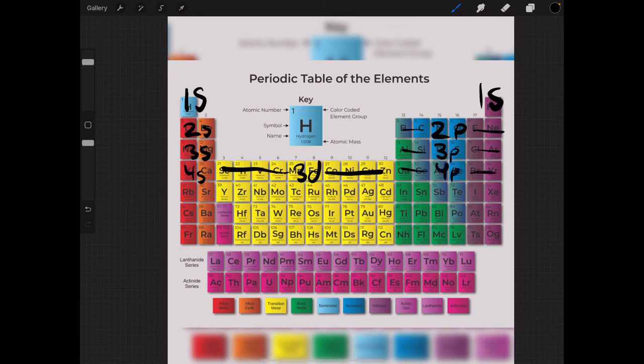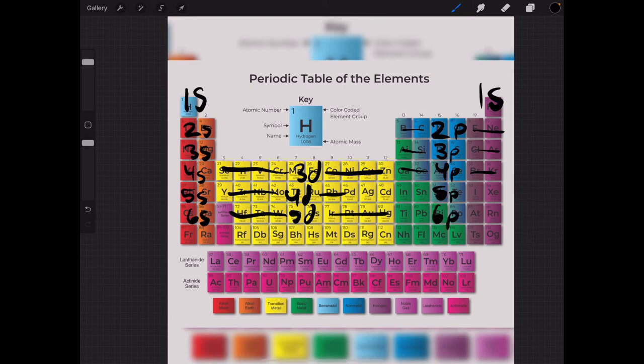It keeps going on. 5s, 4d, 5p. Then 6s, 5d, when we are going to the lanthanides and the actinides, so 6p.